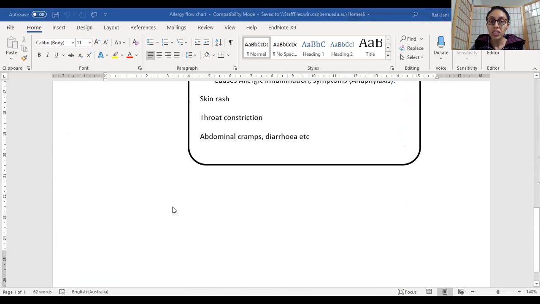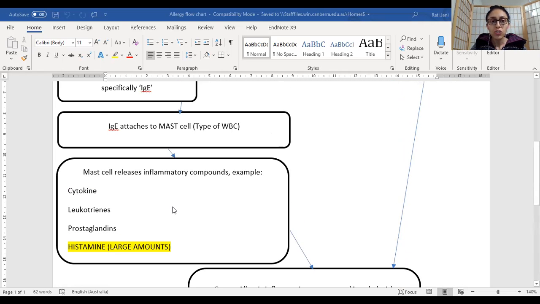And rest assured, guys, when I submit this Word document on Canvas, I'll make sure I add in those proteins which you find in peanut, which are generally inflammatory in nature. So that is just going to be an FYI for you. All right, so that's it for this one. Now we'll switch back to our slides.